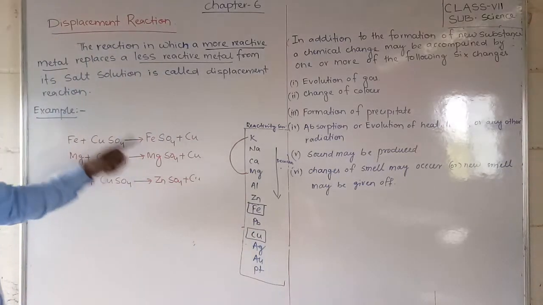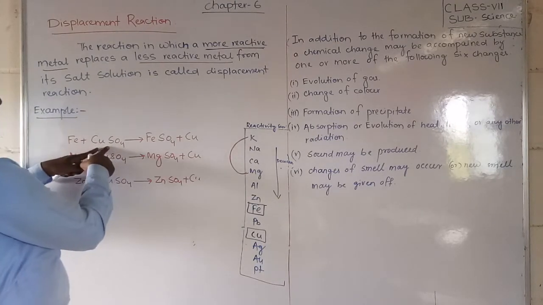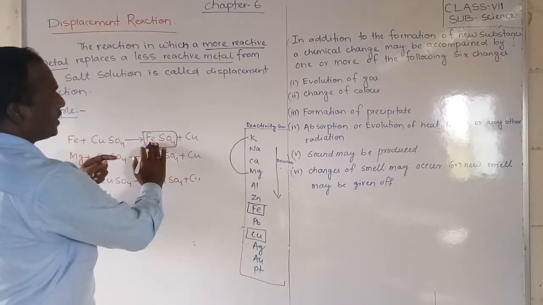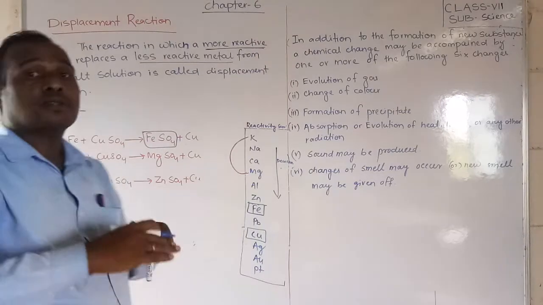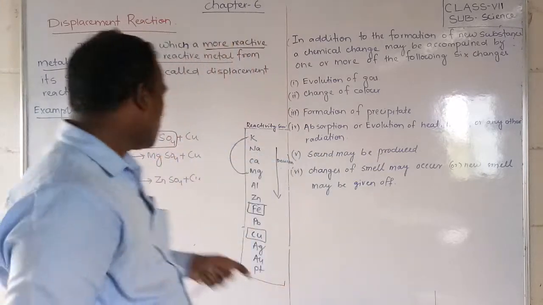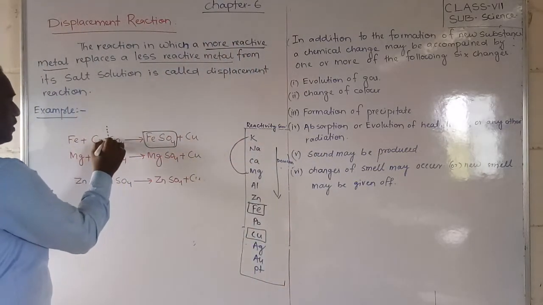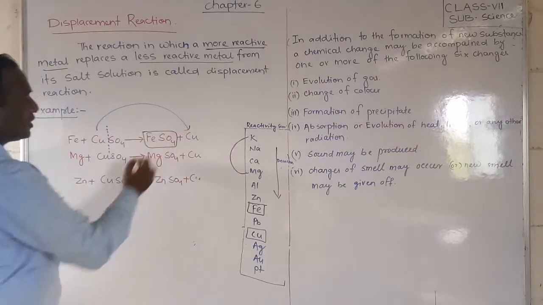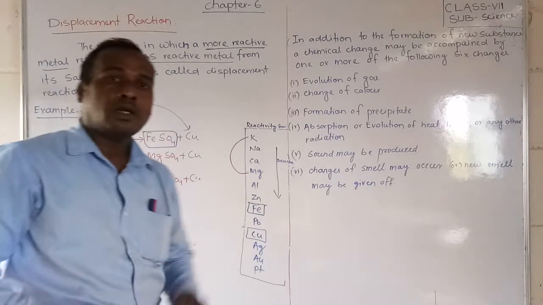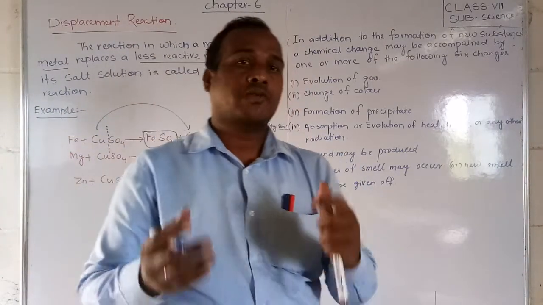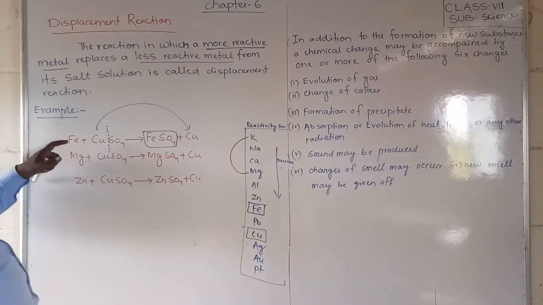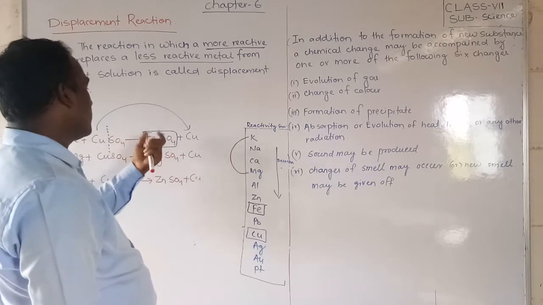So copper will be displaced. But suppose iron were the one in solution with copper metal, then there is no change in the reaction, because iron cannot be displaced by copper, as copper is less reactive than iron. So students, you have to understand that copper will be displaced. It will separate from the copper sulfate solution because copper is less reactive than iron. Then iron will attach with the sulfate and form iron sulfate.